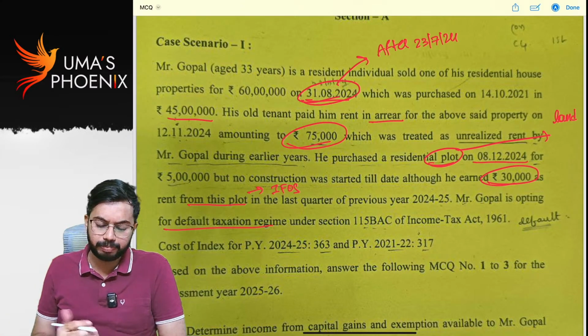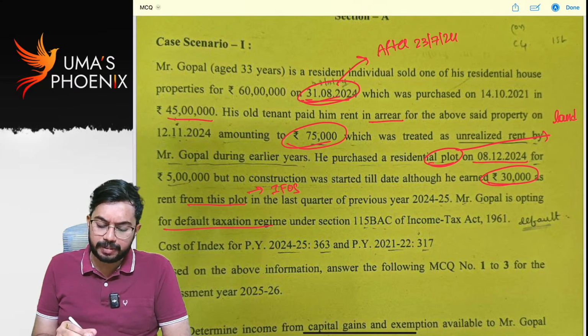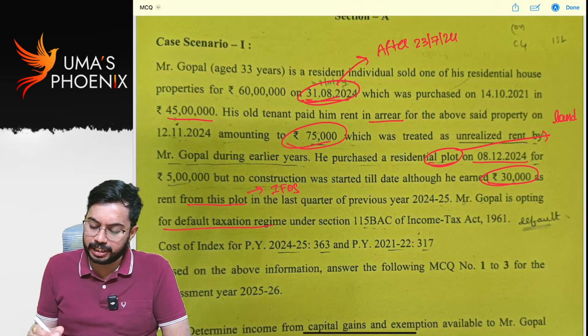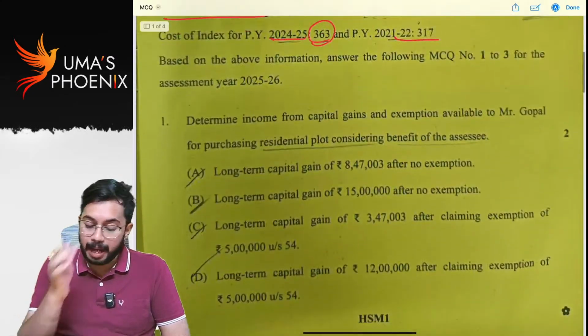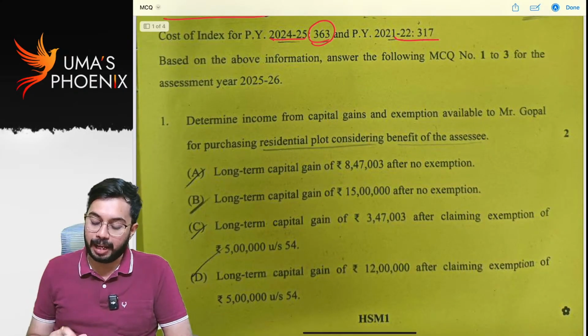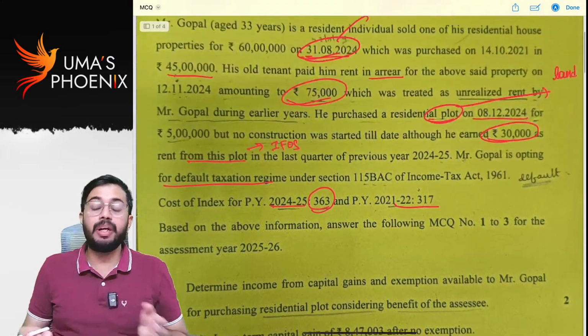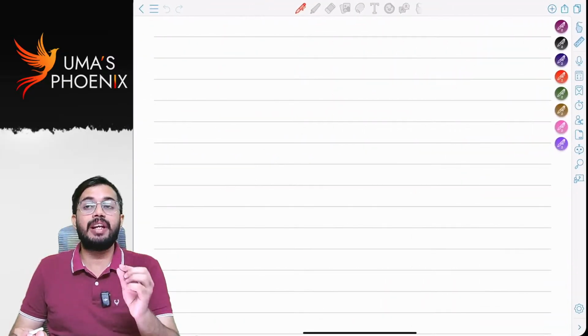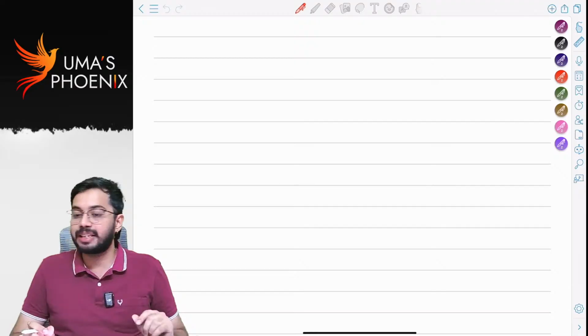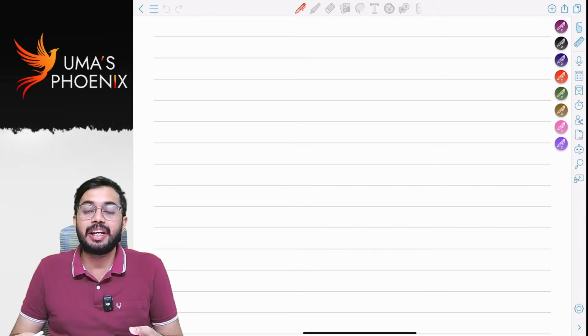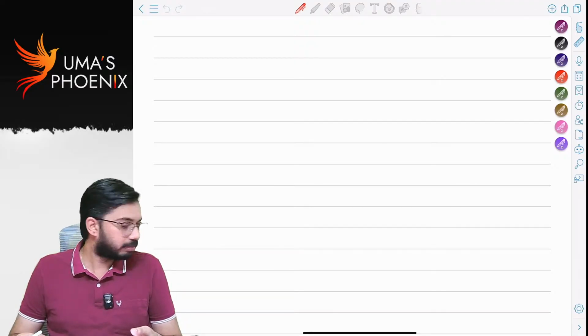Cost inflation index for previous year 24-25 is 363, 21-22 is 317. Determine long-term capital gains. I told you in class, indexation benefit is not available while you are calculating income, but indexation benefit is available while you are calculating the tax liability.